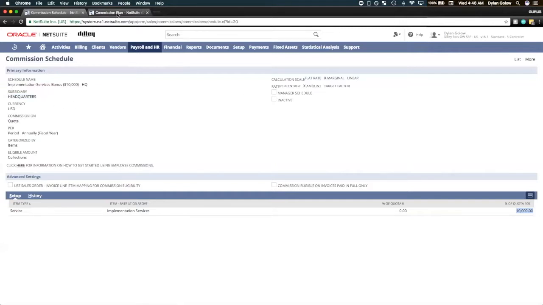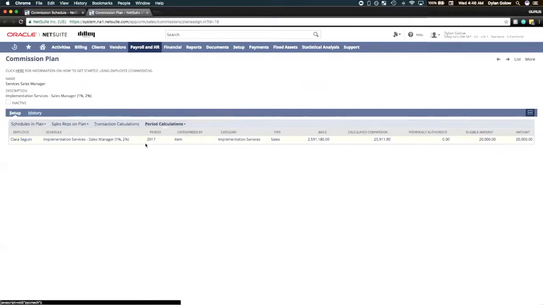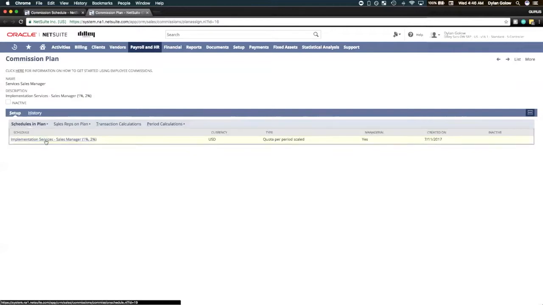Now let's head over to our manager plan and see what the differences are. On this manager plan, we have one schedule for the sales manager. As discussed, it will have a 1% and 2% rate. The sales rep will be Clara Sagan for the same date range as we had John and Alex. And again, our period calculations will be listed here. Let's have a look at the schedule.